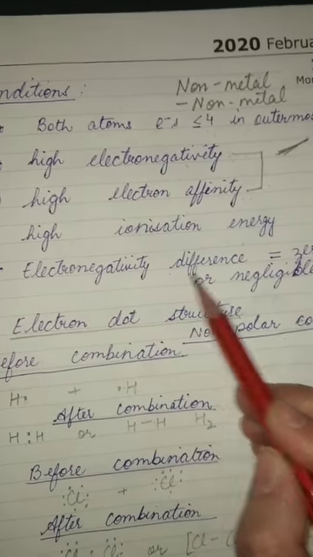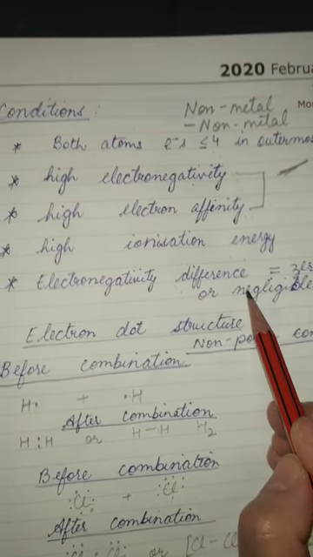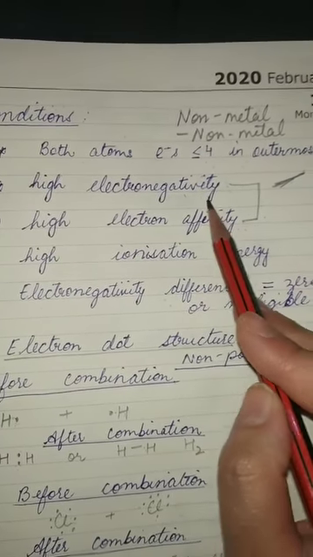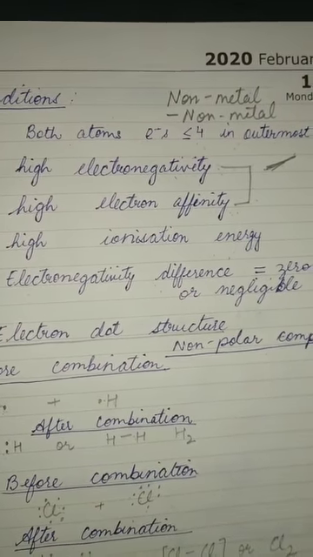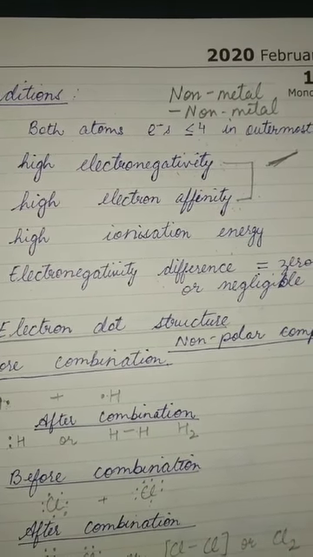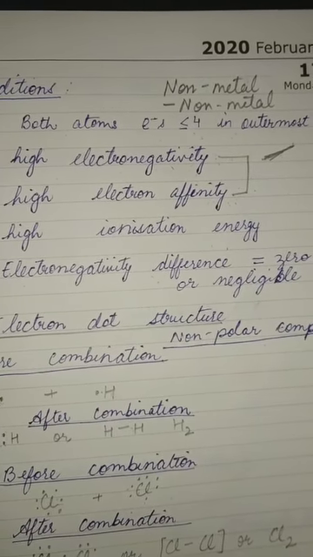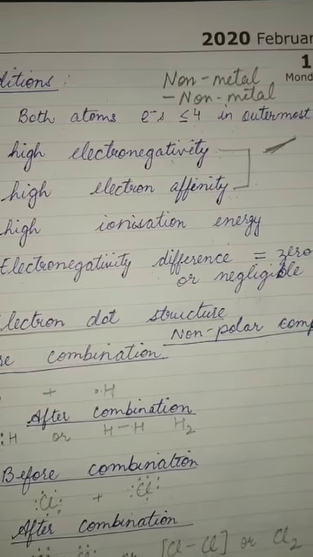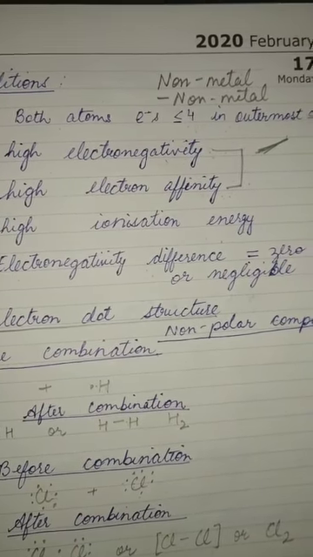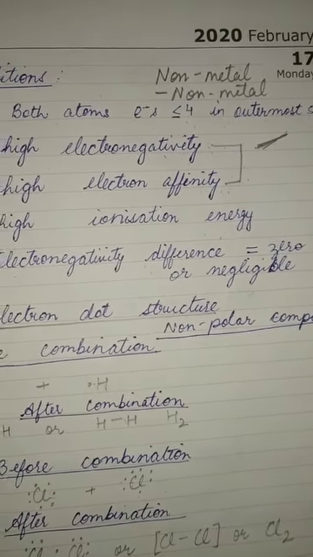Now talking about electronegativity difference. Now electronegativity of both the atoms should be high, that we have discussed. That is, the tendency to attract towards the shared pair of electrons should be high of both the atoms, but the electronegativity difference should be 0 or negligible, right?